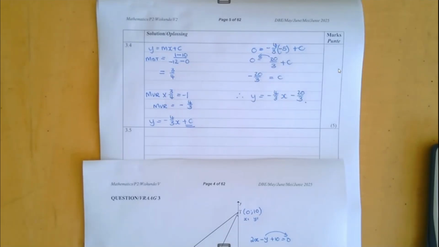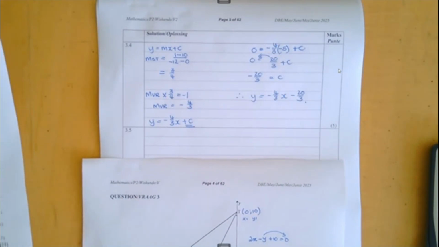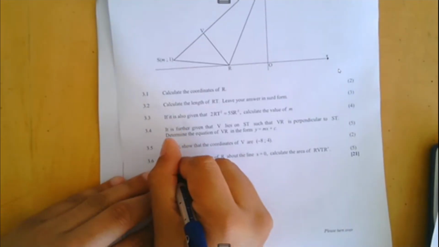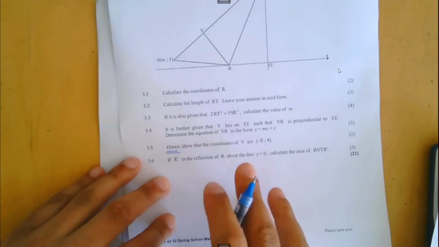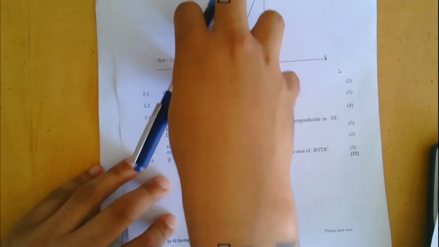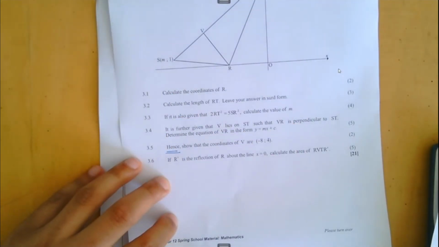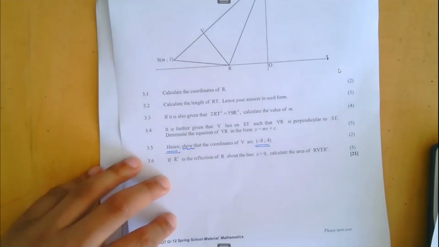Now, looking over at 3.5, they say, hence show that the coordinates of V are -8 and 4. Now, I want to bring up 2 very important things over here. Number 1, hence. Basically, they're saying use the information from the question we've just worked out. Now that we have proved that, use it to answer this particular question. Secondly, they want us to show that the coordinates are this.